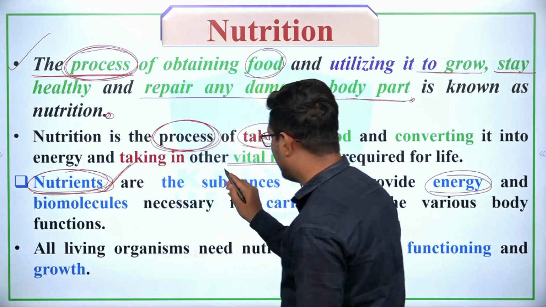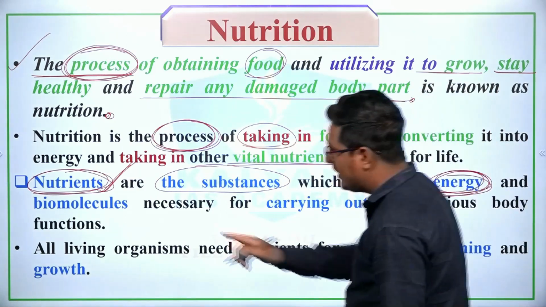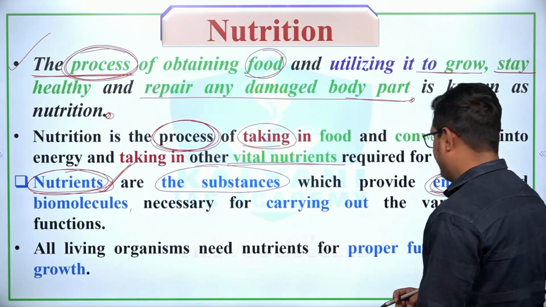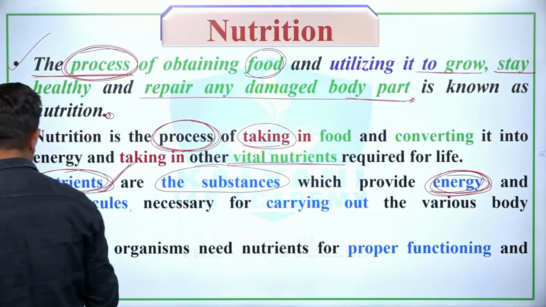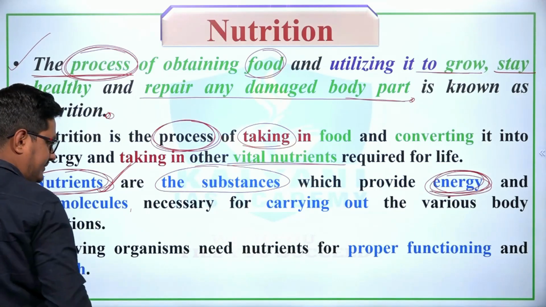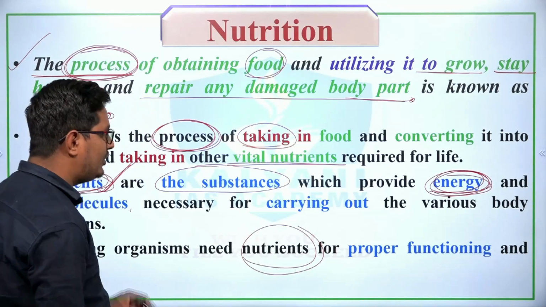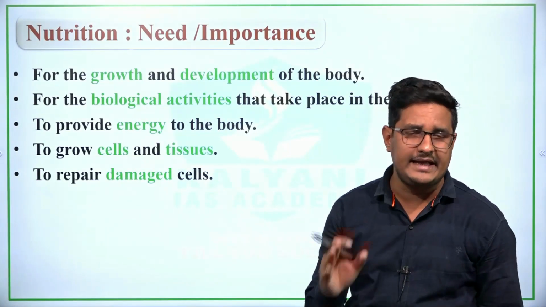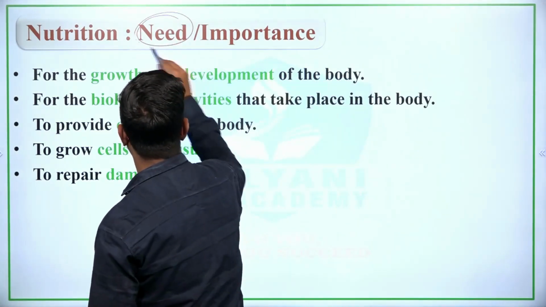So nutrients are the substances which provide energy and biomolecules necessary for carrying out various body functions. In this way we can say that all living organisms need nutrients for the proper functioning and growth of the body. Now, what is the importance of nutrition, or what is the need of nutrition?